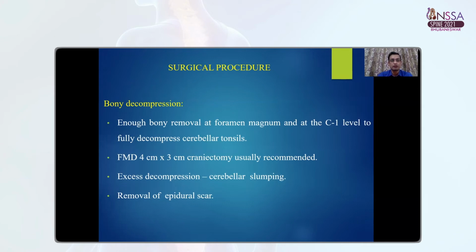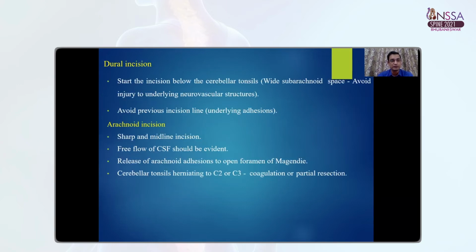The surgical procedure involves bony decompression. There should be adequate bony decompression at the foramen magnum, and the C1 arch has to be removed to fully decompress the cerebellar tonsil. The foramen magnum decompression should be at least 4 by 3 centimeters in size, and excessive decompression can cause cerebellar slumping. Removal of the epidural scar is very important in these redo cases.